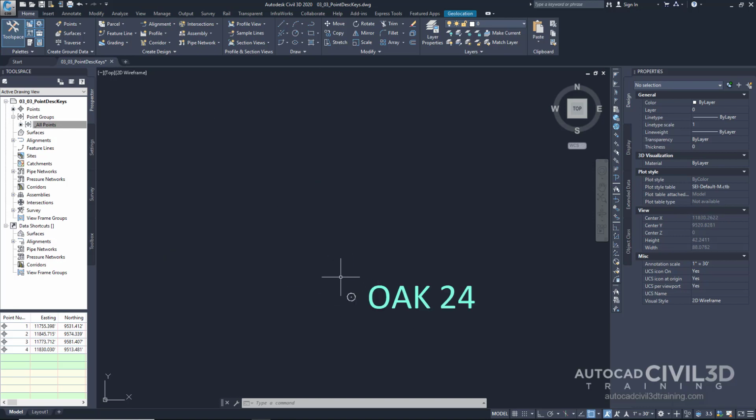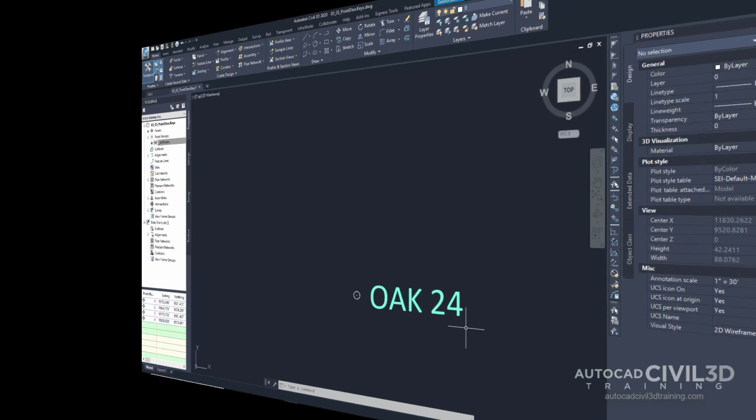Let's see if we can scale this point. We're going to apply a rule that the diameter of the tree at breast height is about a foot of the size of the critical root zone, which is the diameter of the tree. Notice that our field crew entered a 24-inch diameter. We'll use that along with our ability to scale.